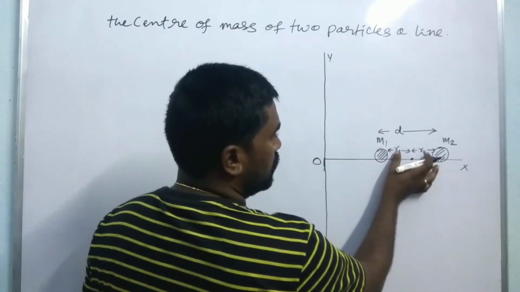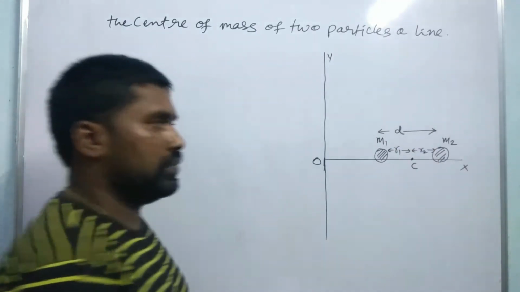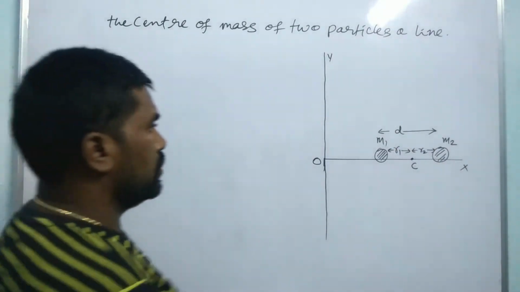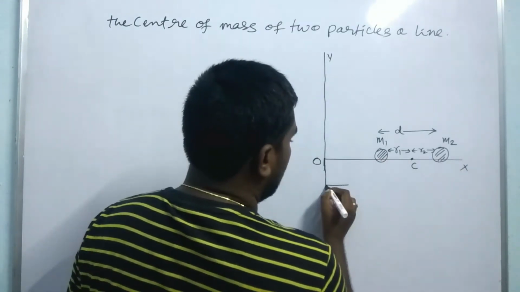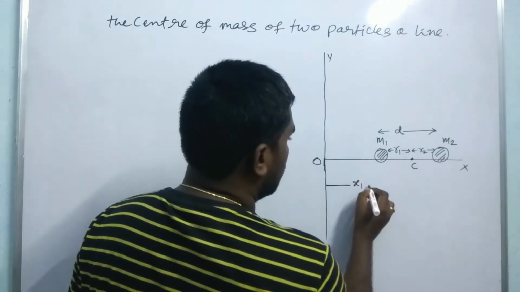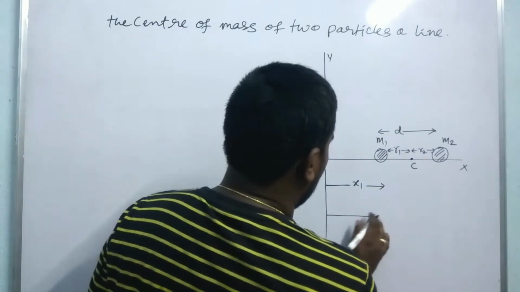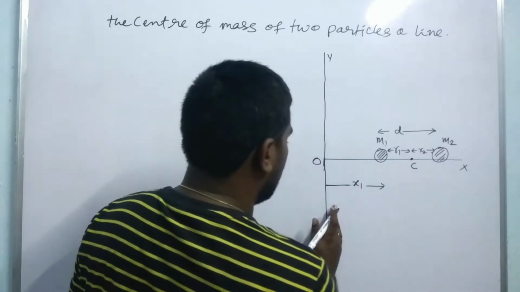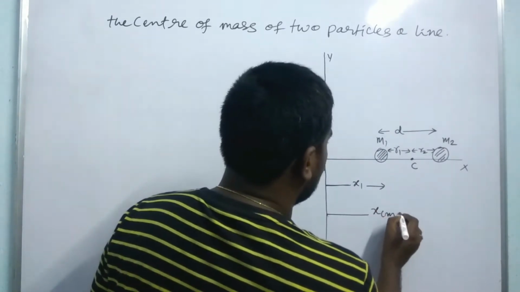So here you have to know that d is equal to r1 plus r2. So here the m1 particle is located at a distance x1 from the origin, and the center of mass of your particles is at xcm distance.